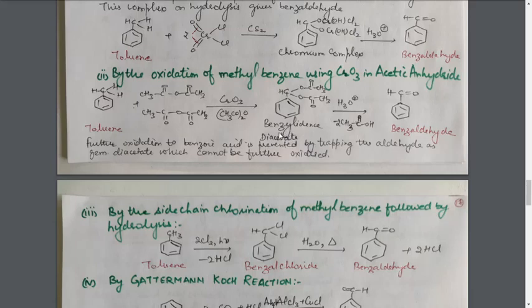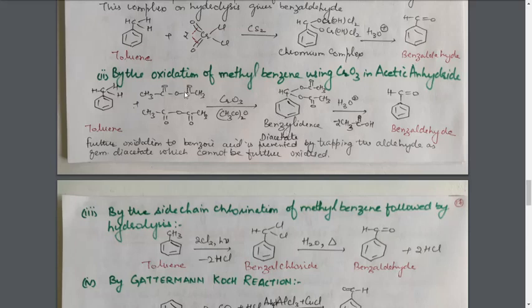Here the intermediate formed is benzaldehyde diester. Now let's see how the formation of the product takes place. In this toluene, these 2 bonds are broken, and in place of these 2 CH bonds, these 2 groups are placed, and these 2 groups come from the acetic anhydride molecule. The acetic anhydride molecule here is playing the role of medium. The CrO3 is the oxidizing agent. How does the breaking take place? How does the formation of this compound take place?